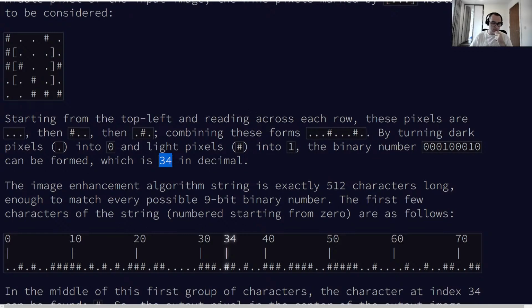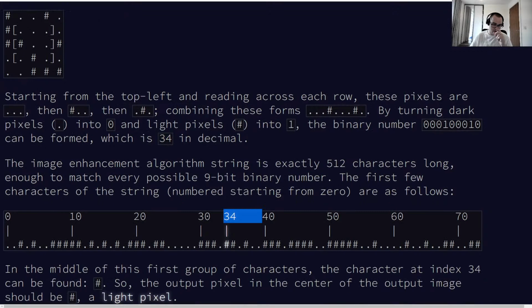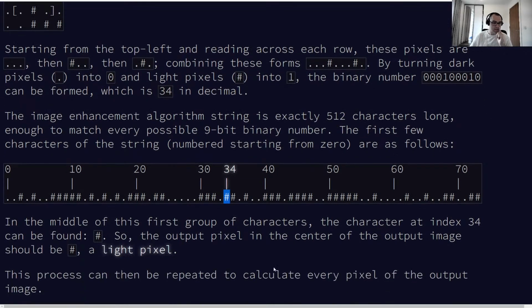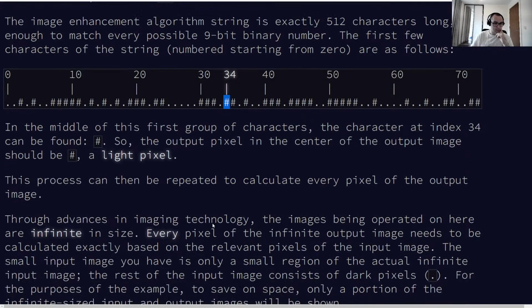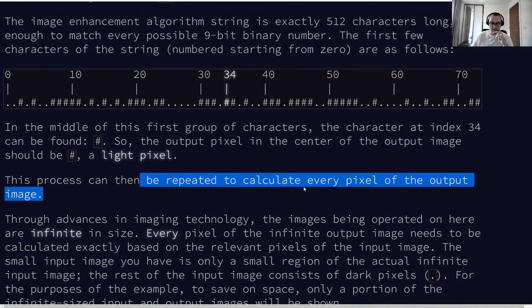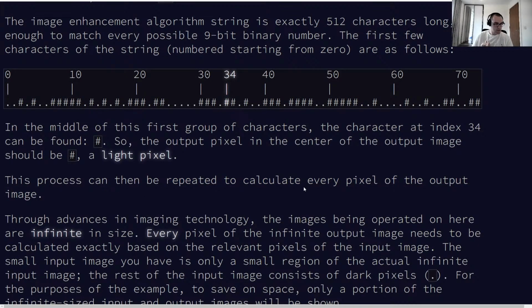And then we look up the 34th character in that string. In the middle of this first output group of characters, the character at that index can be found. So the pixel in the center of the output image should be a £. This process can then be repeated to calculate every pixel of the output image.